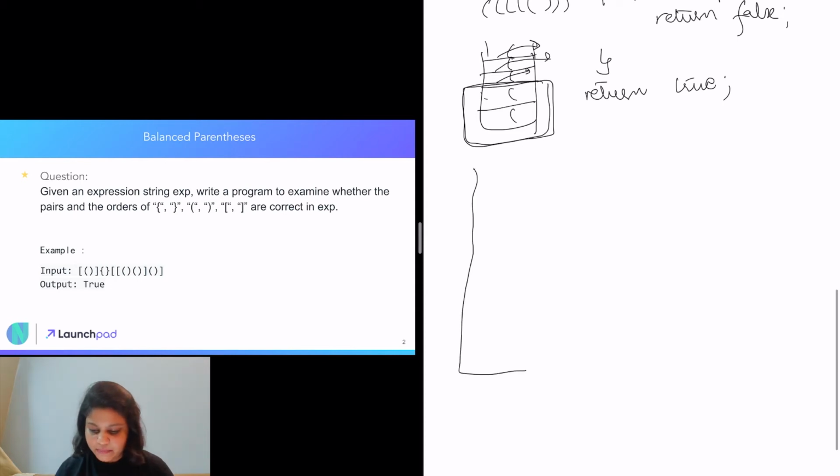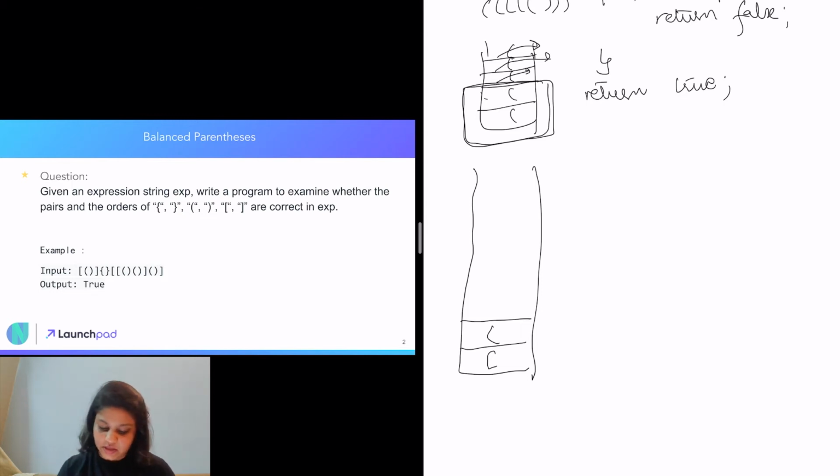Say suppose our stack is this. We come across the first character, a square opening bracket, so we insert it. Then we come across an opening normal bracket, and we insert it. Then the third character is a closing bracket, so we pop: we first check if our stack is empty. It is not empty, so we pop the last element, and we check if our opening bracket and closing bracket are of the same type. In this particular case they are, so we will move ahead.